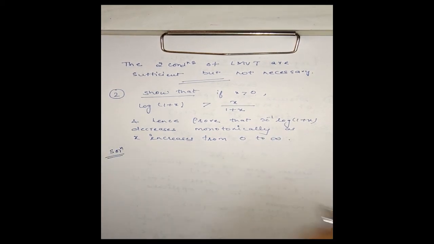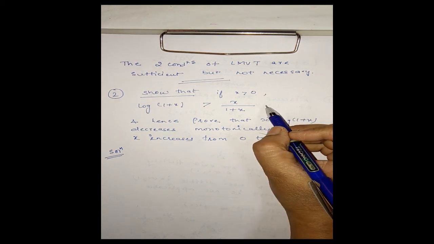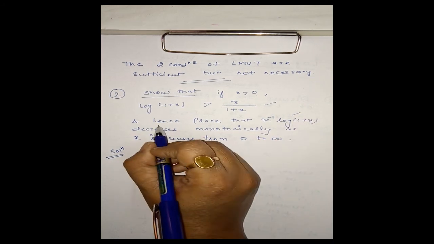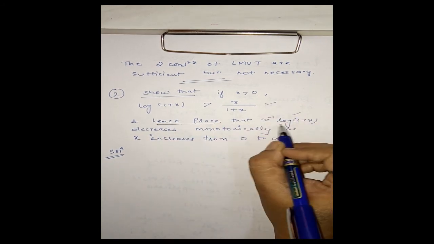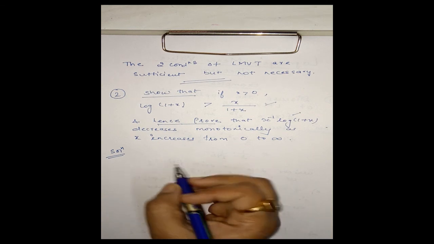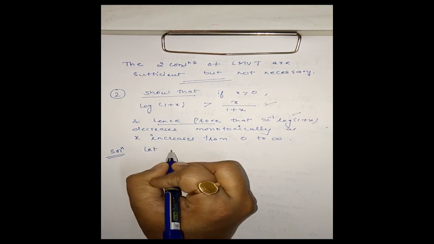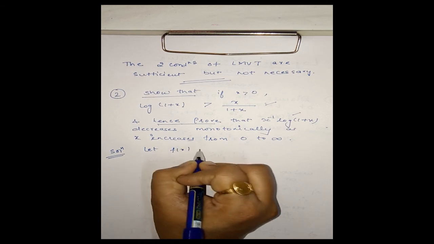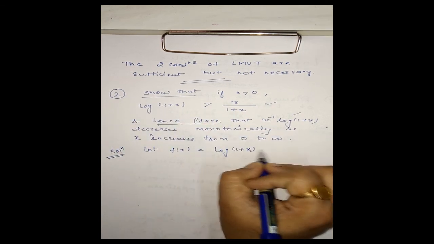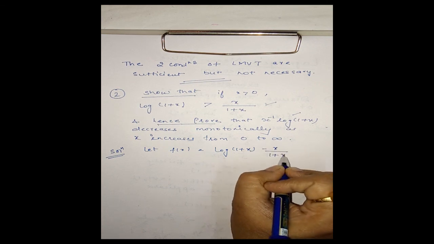Okay, we have two parts to prove here. First part we have to prove this. In the next part we have to prove this, and hence prove this, meaning using this part we have to prove this. Now let us define the function. Let f(x) = log(1 + x) - x/(1 + x).